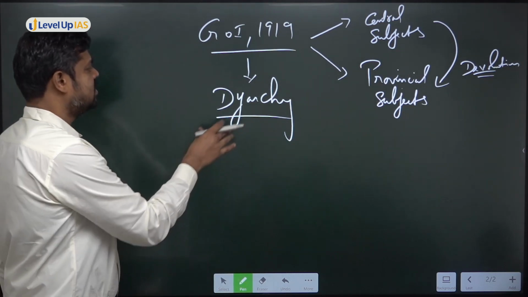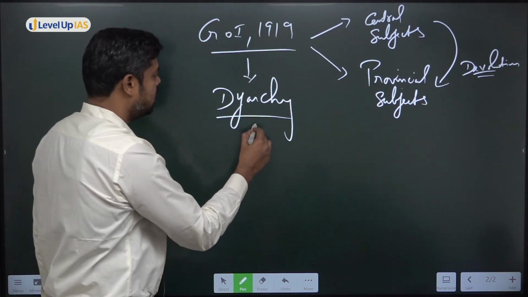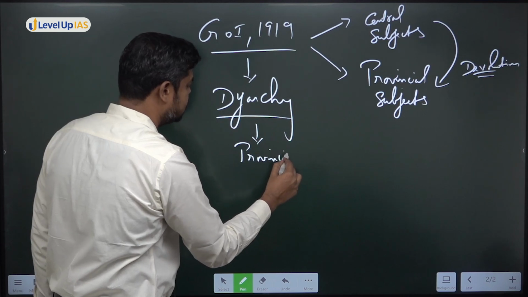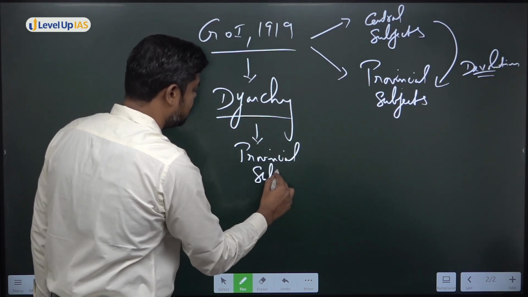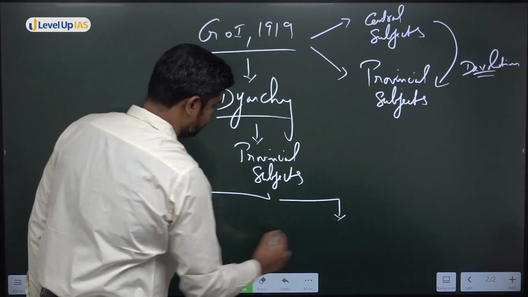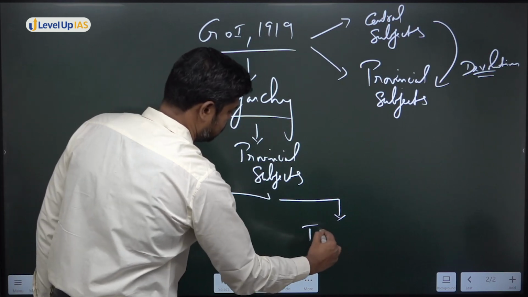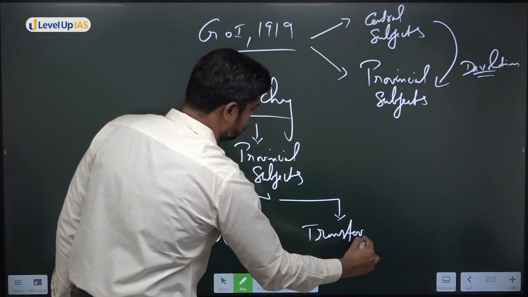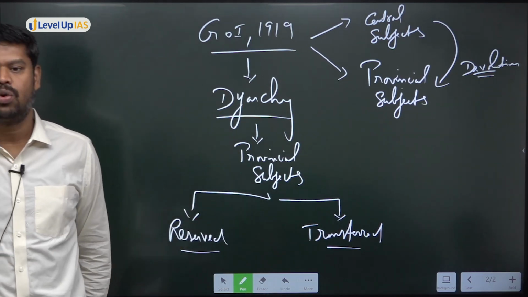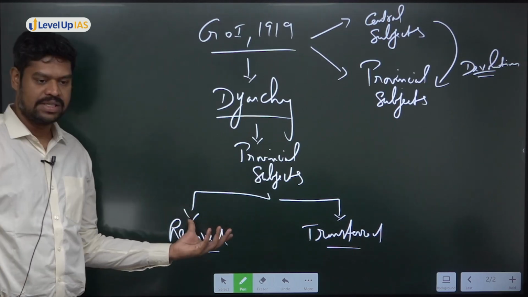Now, diarchy is a system where the provincial subjects were further divided. Whatever is given to the provinces, the provincial subjects were further divided. And how were they divided? Into reserved and transferred subjects. The provincial subjects are further divided into what? Reserved and transferred subjects.